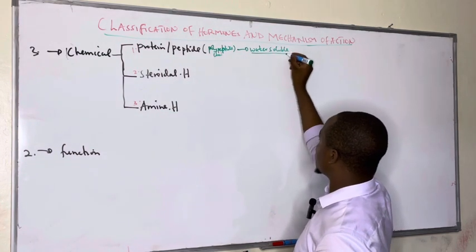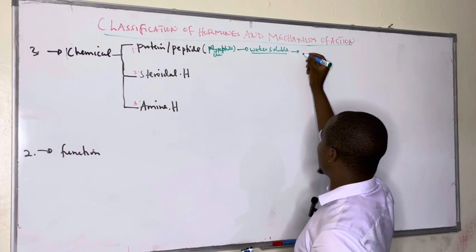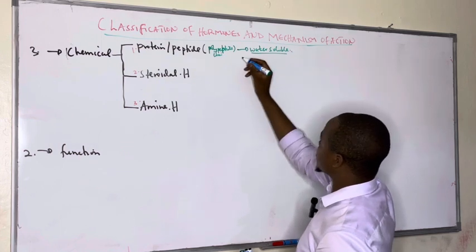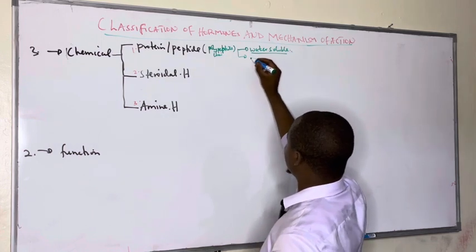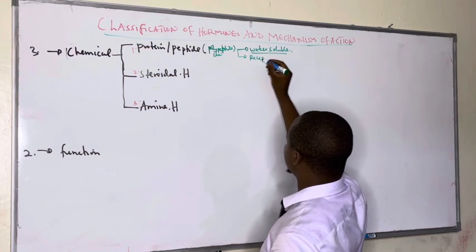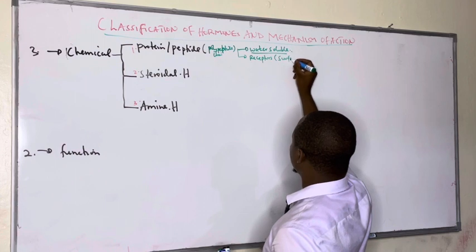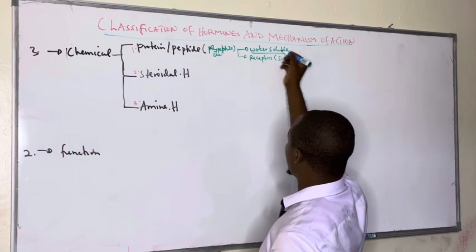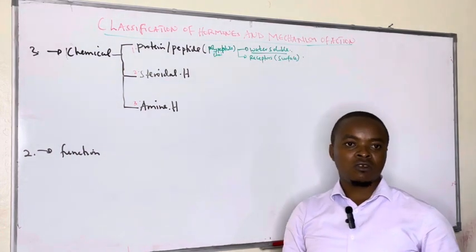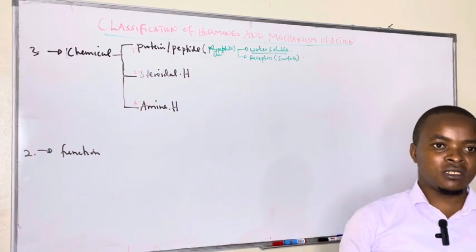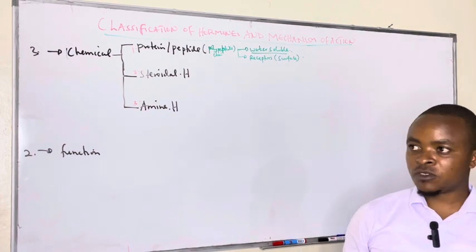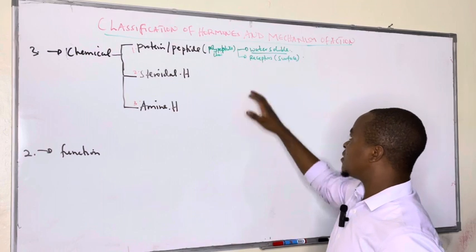And because they are water soluble, they have their receptors on the cell surface, because we know water-soluble substances do not cross a phospholipid bilayer.